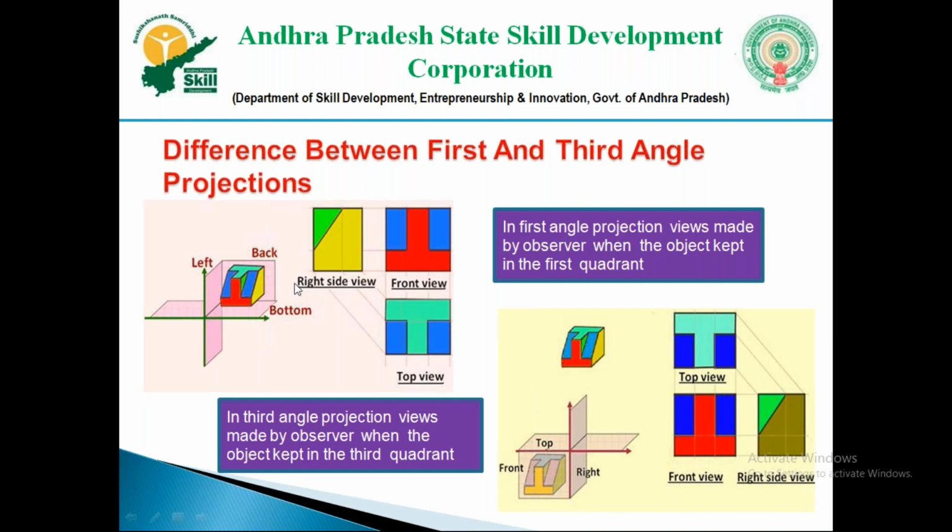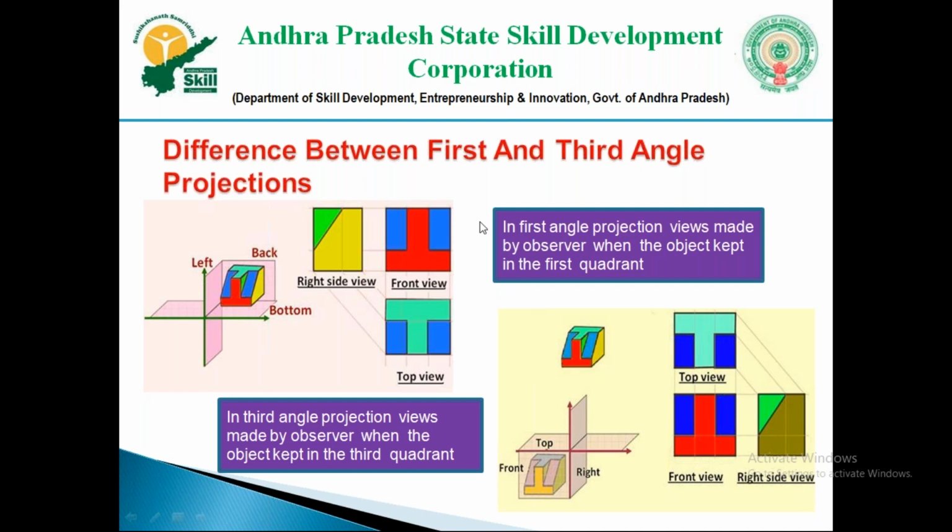Next, in first angle projection, the front view will be projected on the vertical plane, and the top view will be projected on the horizontal plane, right? And the right side view will fall on the left side plane. The same applies to the left side view. In third angle projection, the front view will be on the vertical plane and the top view will be on the horizontal plane. But when we rotate the planes, it will be reversed.